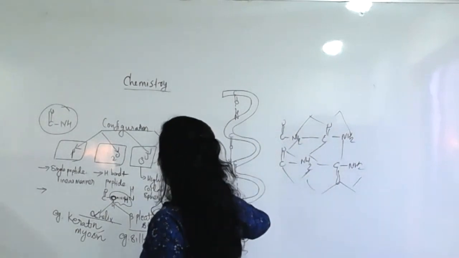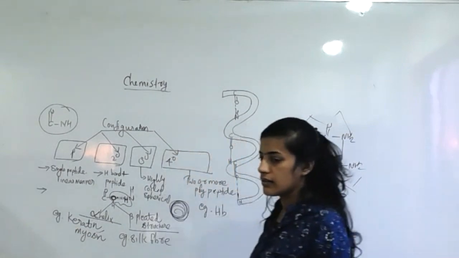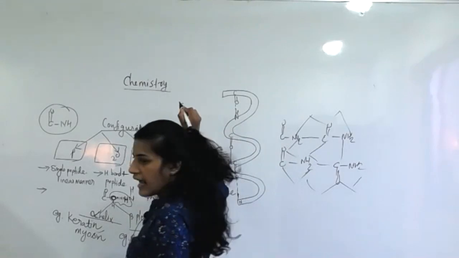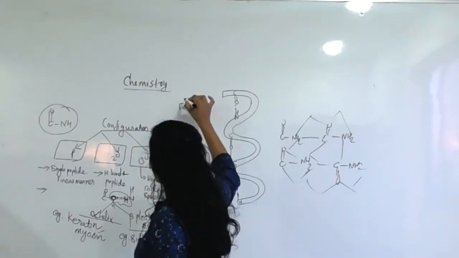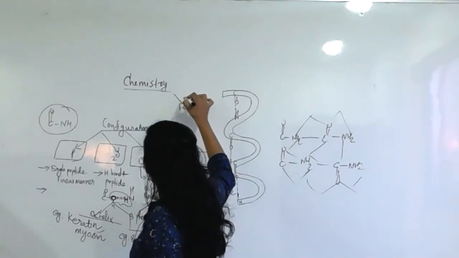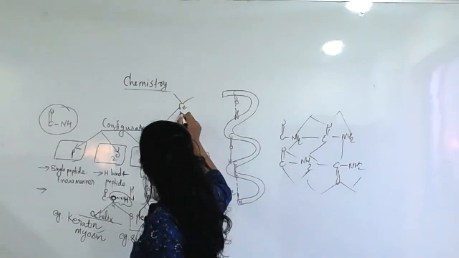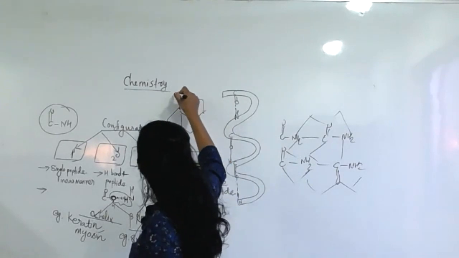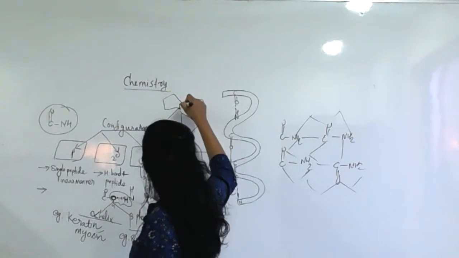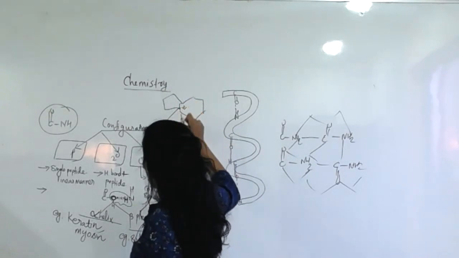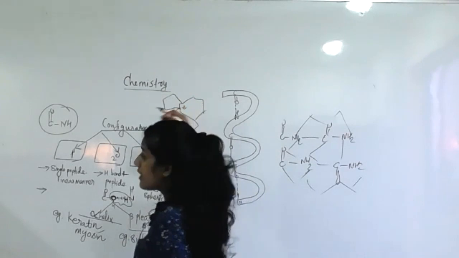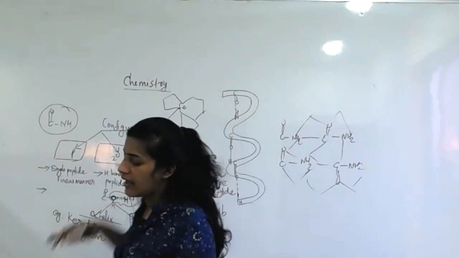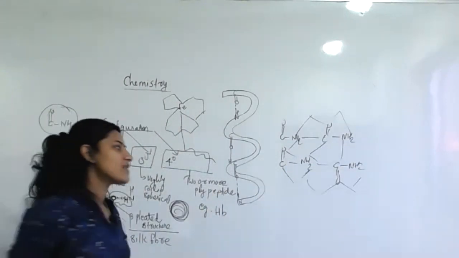Hemoglobin is one of the familiar macromolecules. What happens in the hemoglobin structure? Fe, iron, is in the center, and it is surrounded by 5-membered cyclic forms. This is only one form. Likewise, four such cyclic forms are arranged in a big macromolecular format, and that is called hemoglobin.